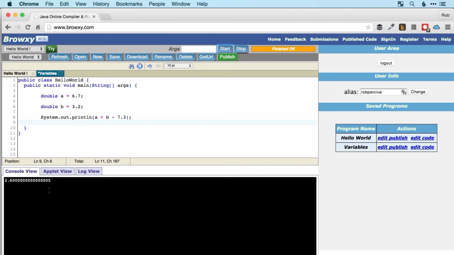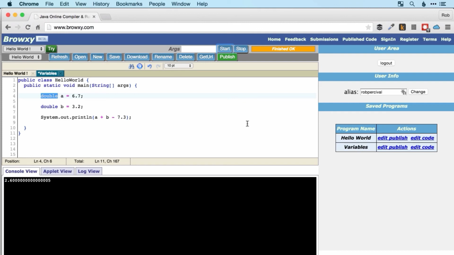Now the reason for that is essentially because it's much faster for the computers to work with. So if you round it to 1 or 2 decimal places to display to the user, then it's always going to be accurate enough for you. But you should be aware that if you're working with doubles and then you display them to the user at some point, or you use them in some way, you should bear in mind that you should round them to the number of decimal places that you need.